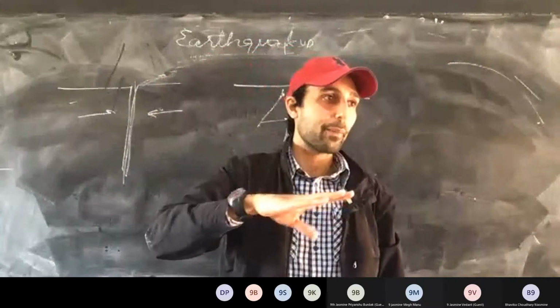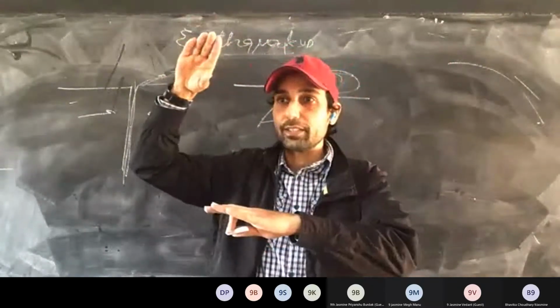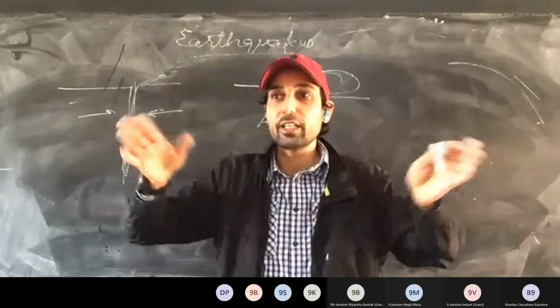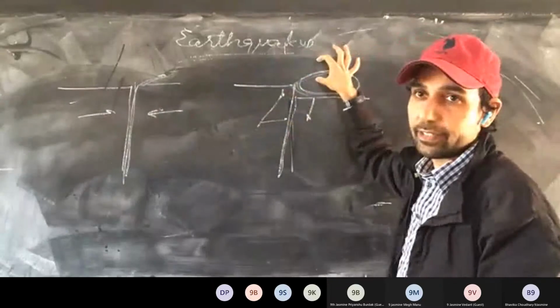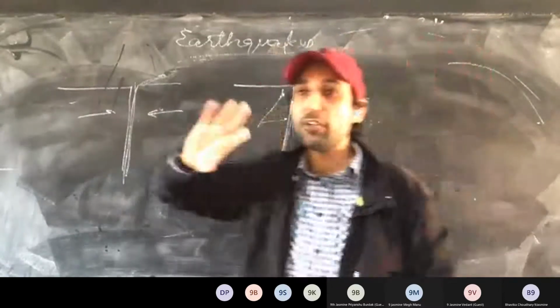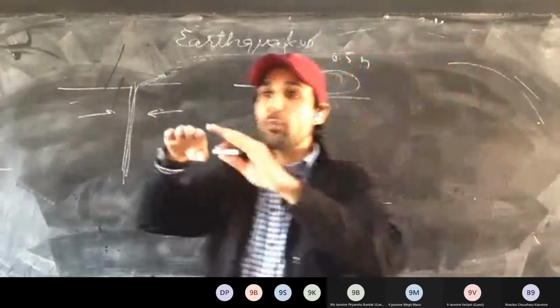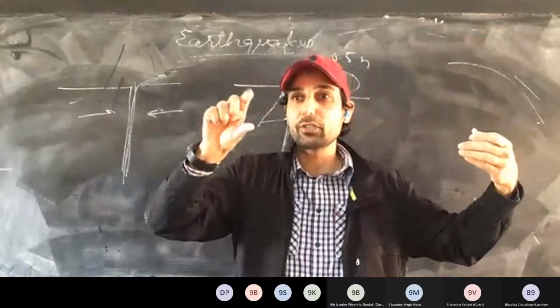Now see what happens to the tsunami. Its wavelength is around 200 kilometers. That's not of much use. Its crest, that is the height generated, is around 0.5 meters. In oceans, it is around 0.5 meters only.